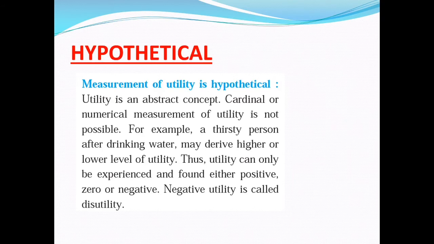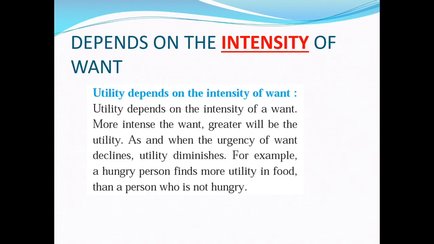For example, a thirsty person after drinking water may derive a higher or lower level of utility. Thus, utility can only be experienced and found either positive, zero, or negative. Negative utility is called disutility. So, as it is an abstract concept, my dear students, it has no measurement in reality. But to understand it easily and to understand the various concepts related to utility, we do measurement of utility in numbers.